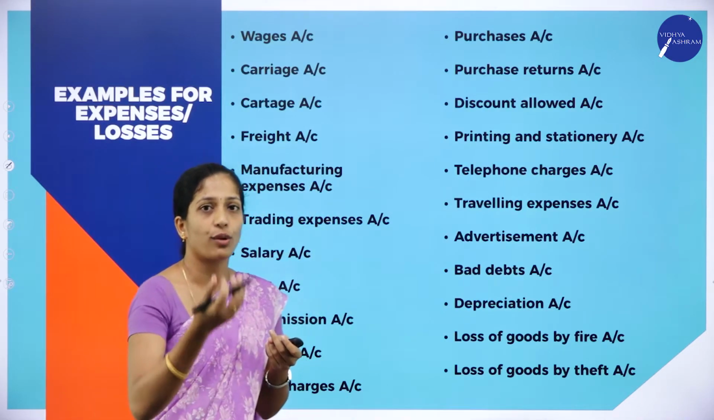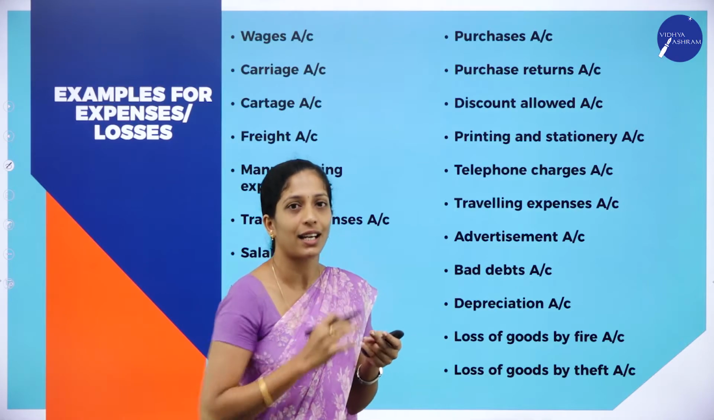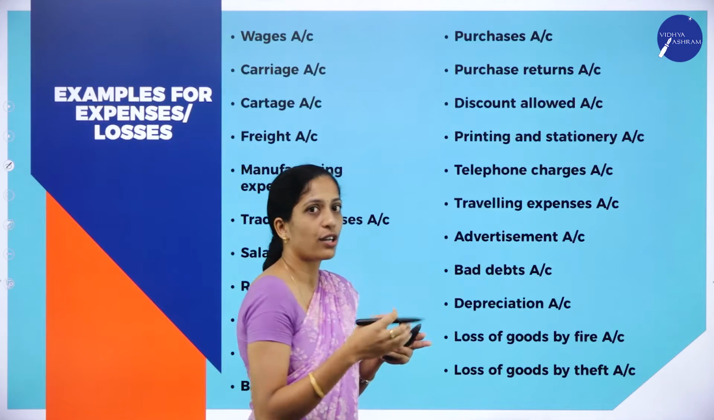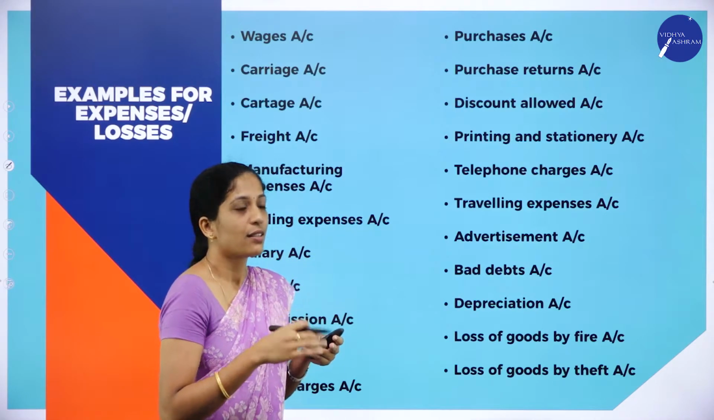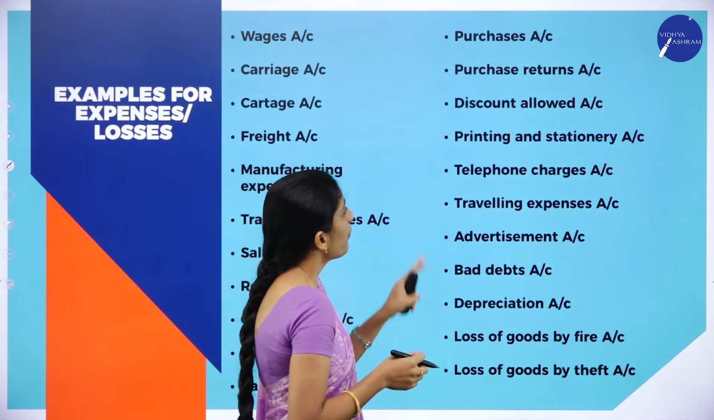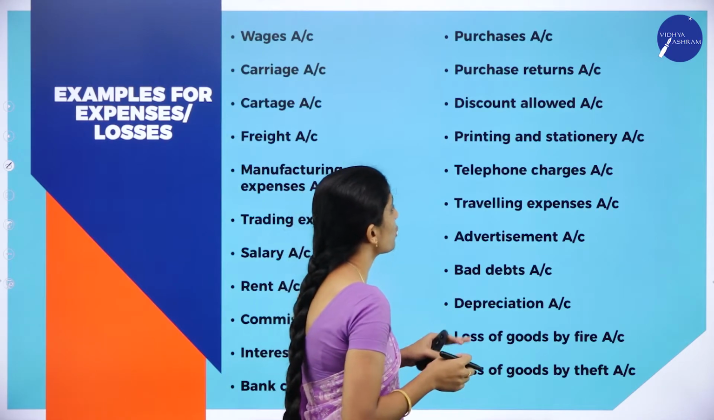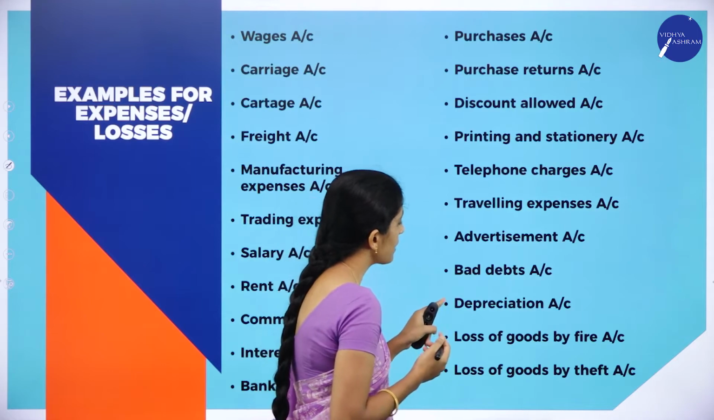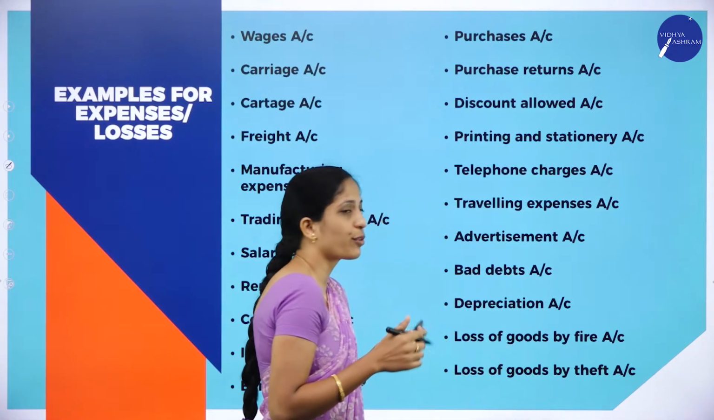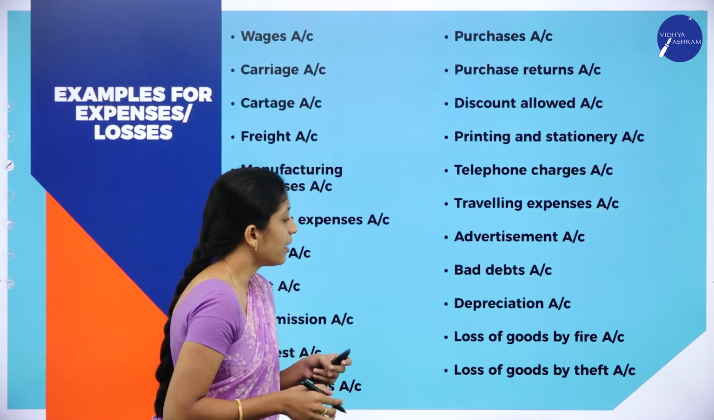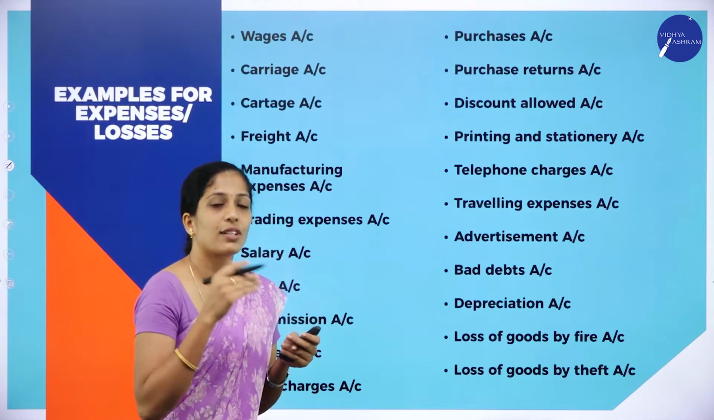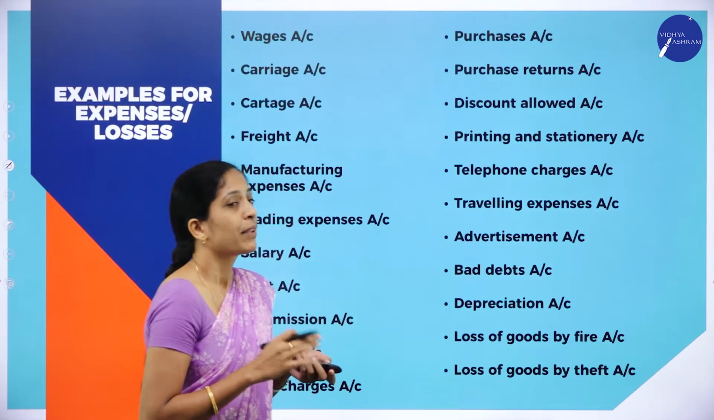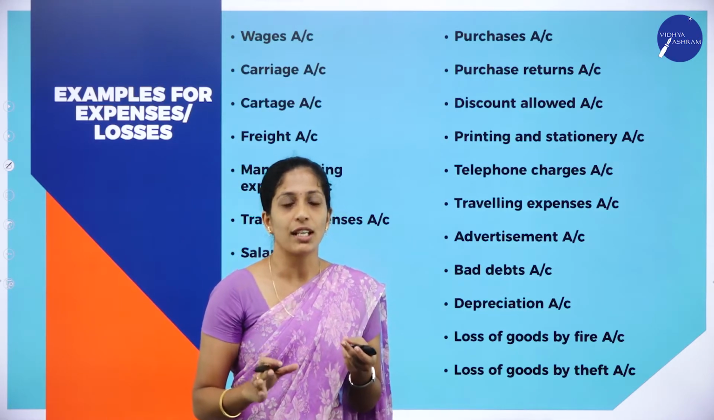Next, purchase return. So we have purchased something, now we are returning it back. So it is purchase return. It is an expense. Discount allowed. So we are allowing discount, we are giving discount. Next, printing and stationery, telephone charges, traveling expenses, advertisement. Next, bad debts, depreciation, loss of goods by fire. So it is a loss. Then loss of goods by theft. So these come under what? Expenses or losses.